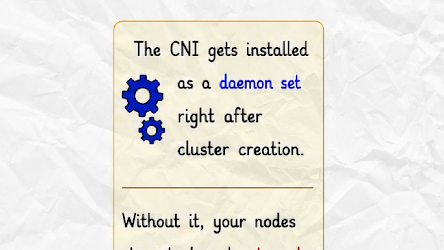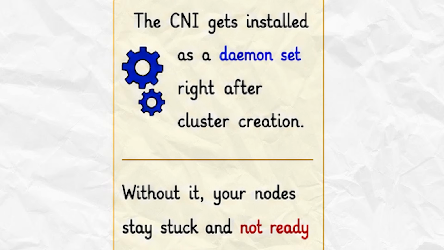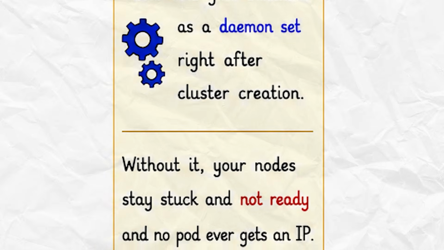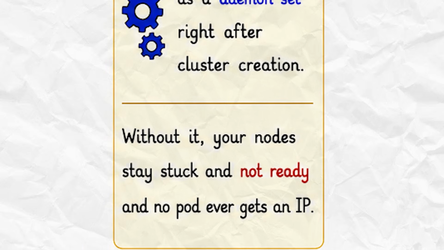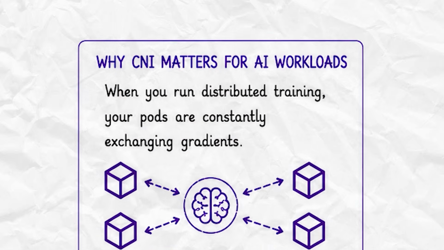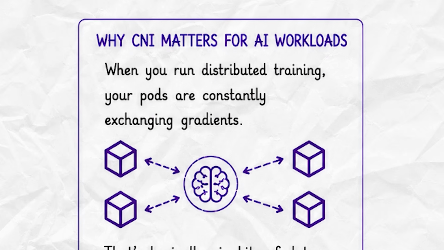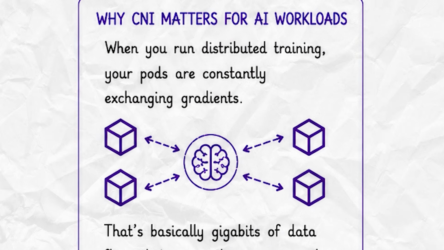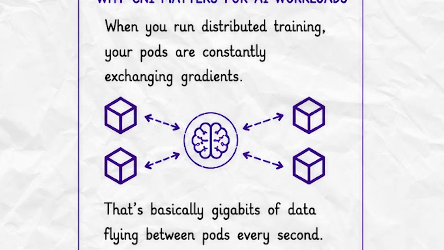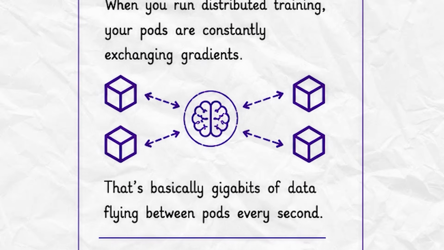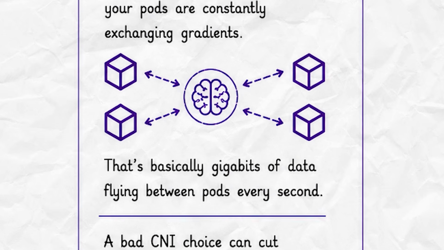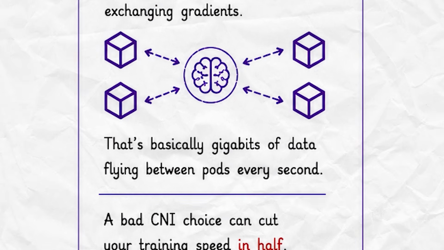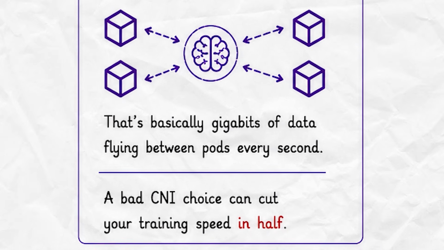The CNI gets installed as a daemon set right after cluster creation. Without it, your nodes stay stuck in not ready and no pod ever gets an IP. Now, here's why CNI matters for AI workloads. When you run distributed training, your pods are constantly exchanging gradients. That's basically gigabits of data flying between pods every second. A bad CNI choice can cut your training speed in half.